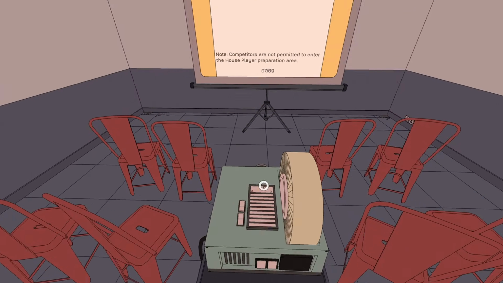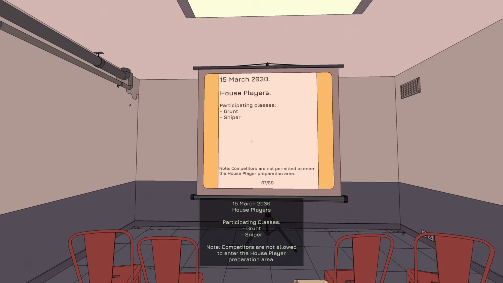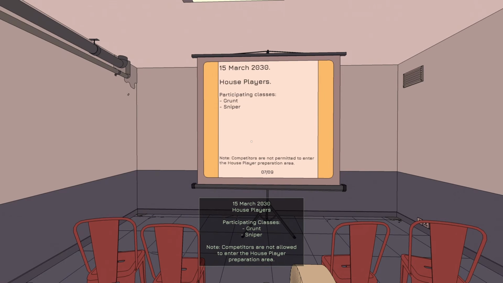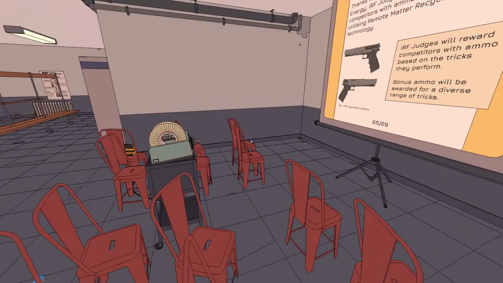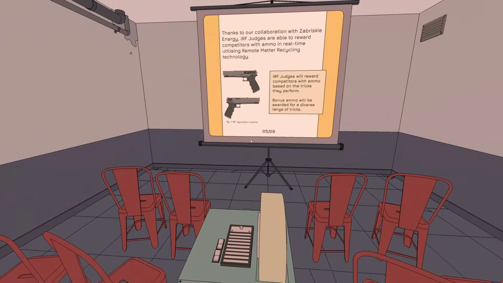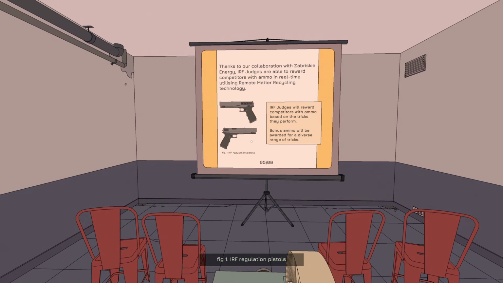But in the first interval zone you're in, one of the interactables is a slide projector. It offers quick facts about the sport from the demented corporation Matterhorn that's recently acquired the Rollerdrome Federation. And one of the fact sheets is that they've integrated a system where judges observing the matches can wirelessly donate bullets to you if they're impressed by your performance and want to see more carnage.